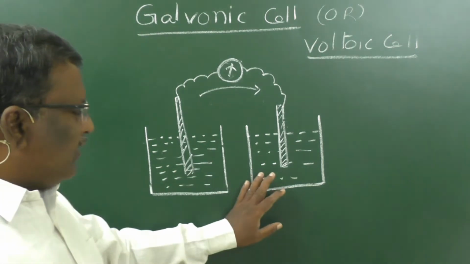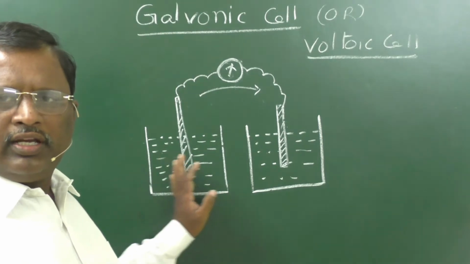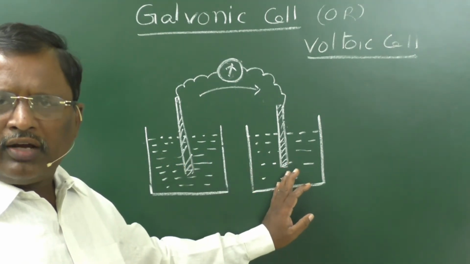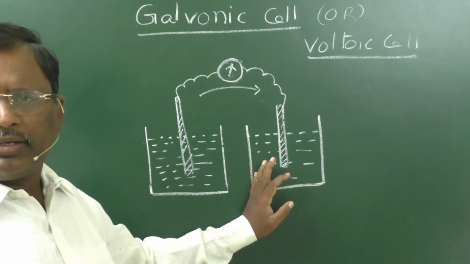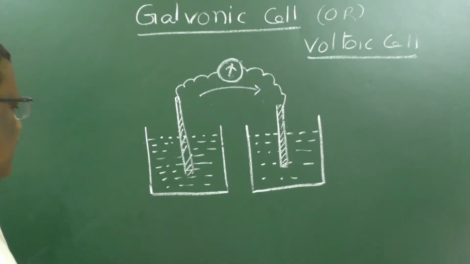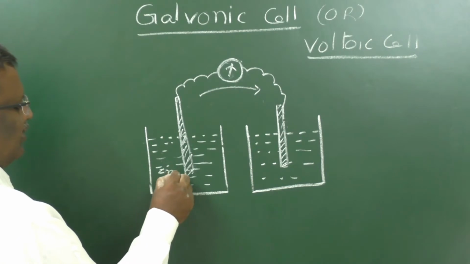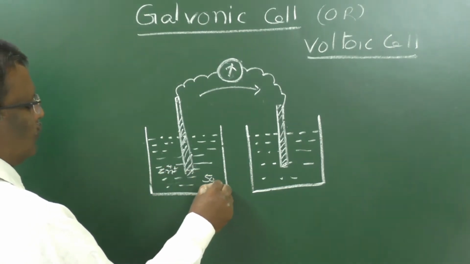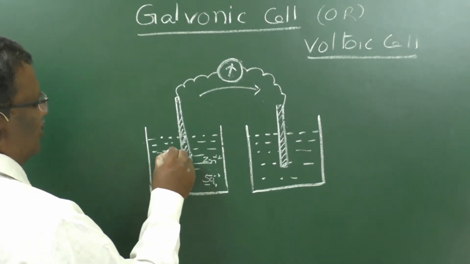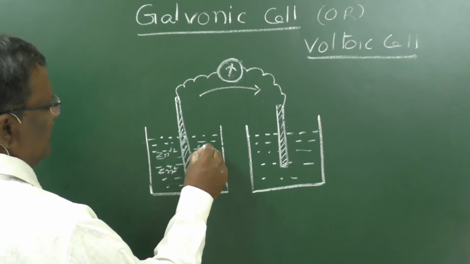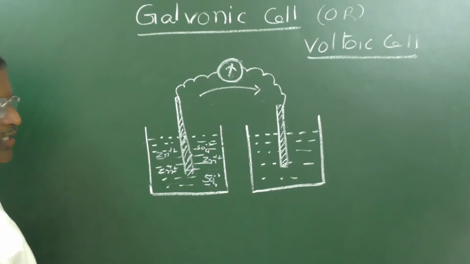These are the two half cell reactions. This is said to be the oxidation half cell and this is said to be the reduction half cell, because oxidation reaction will take place here and reduction reaction will take place here. In this cell, zinc atoms are present in the zinc electrode and zinc ions surround it, and of course SO4 minus 2 ions are also present, because it is a zinc sulphate solution. Both Zn plus 2 ions and SO4 minus 2 ions are present in equal concentrations.